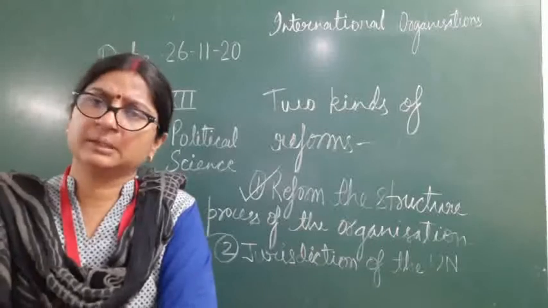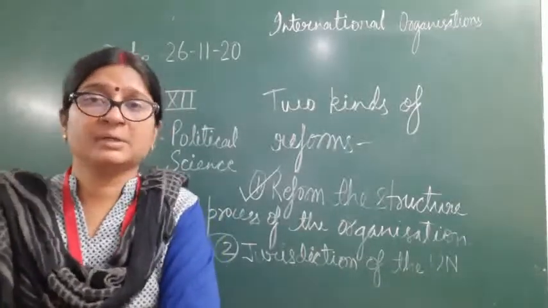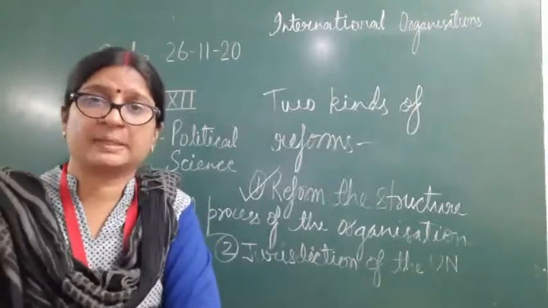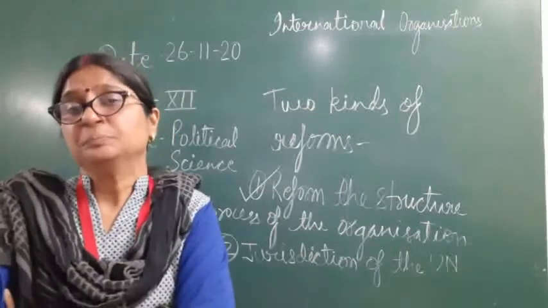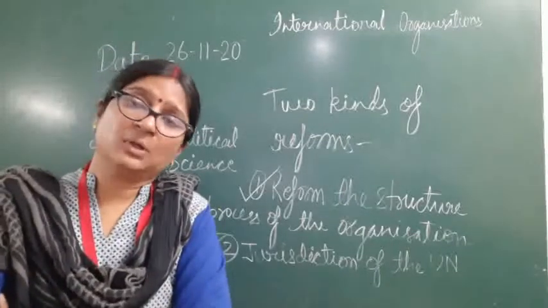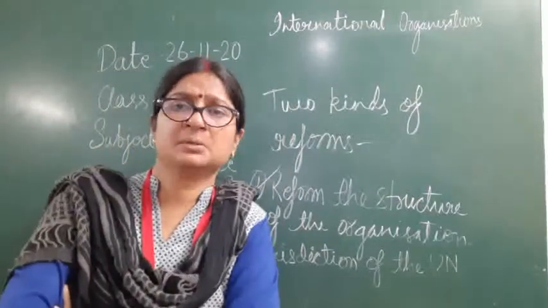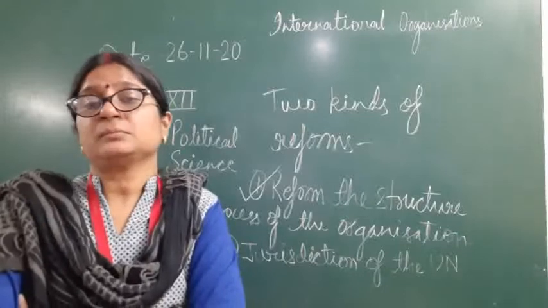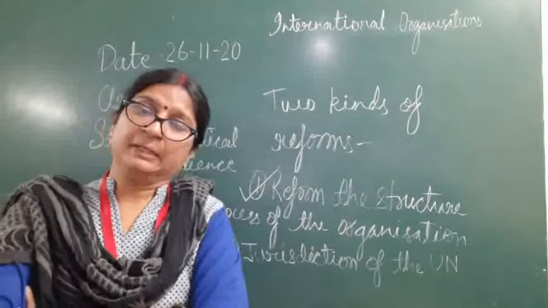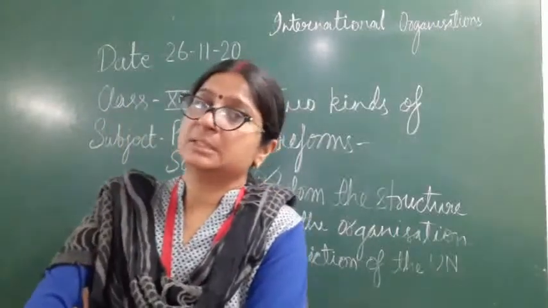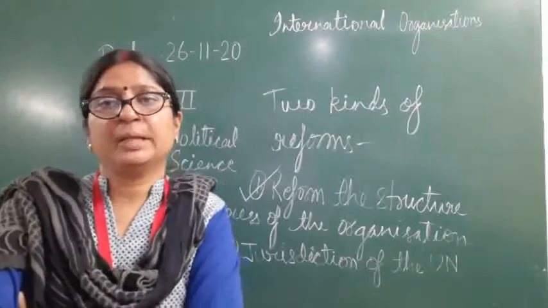And there started the Cold War, because both the superpowers were having almost equal powers in all the aspects, like military aspect or technological aspect or economic aspect or political aspect. In all aspects they were having similar power, and they were having ideological differences. So this led to the starting of the Cold War. But in the year 1991, USSR collapsed, and with the collapse of USSR, Cold War came to an end.